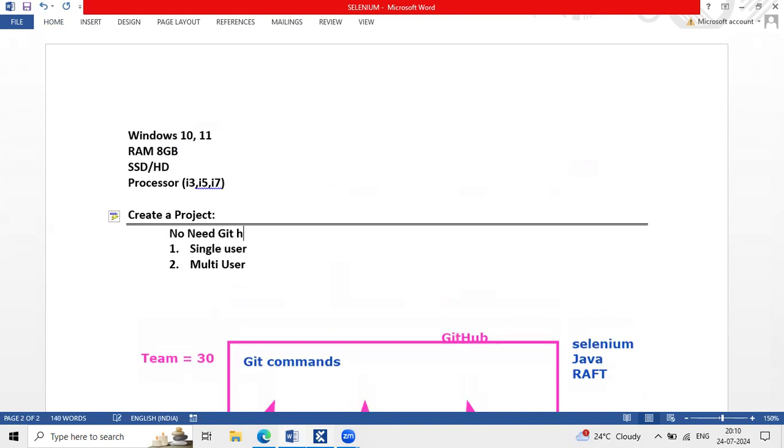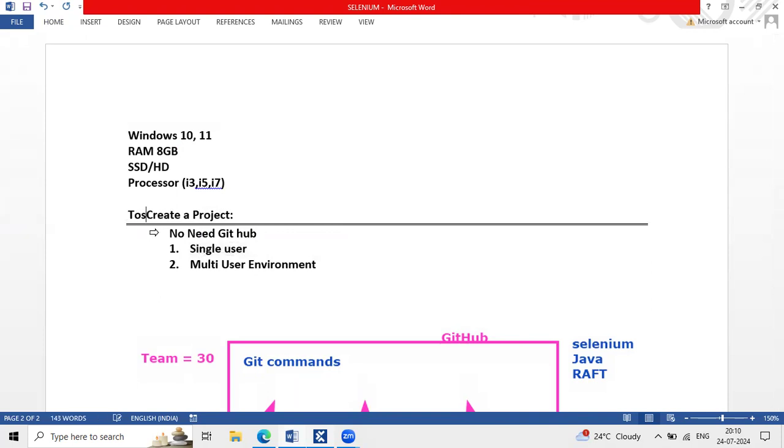So at the time of working in a project in a multi-user setup, there is no need of Git, no need of GitHub, and Bitbucket is not required. No need of all this stuff because directly we are working in a multi-user environment. I'll show you how we are going to work here. How to create a project with the help of multi-user environment? How to create a project with the help of single user environment in Tosca?